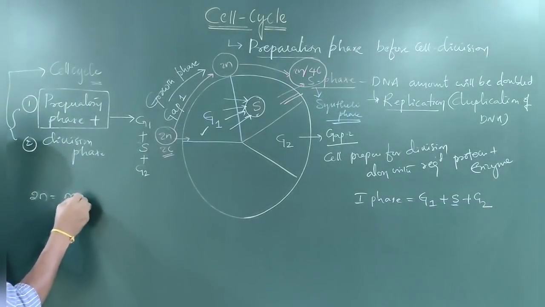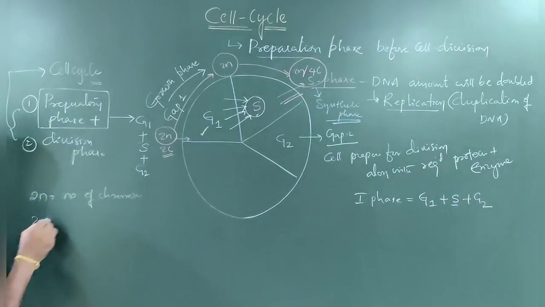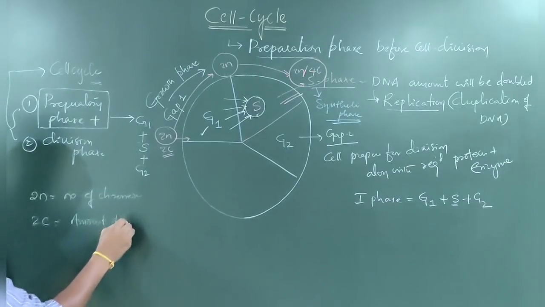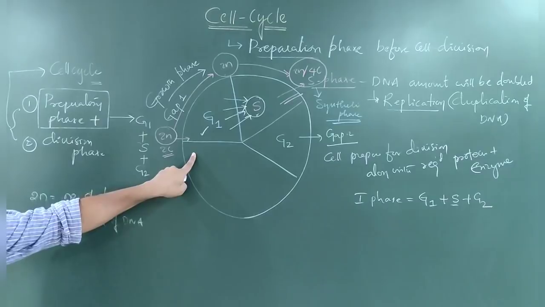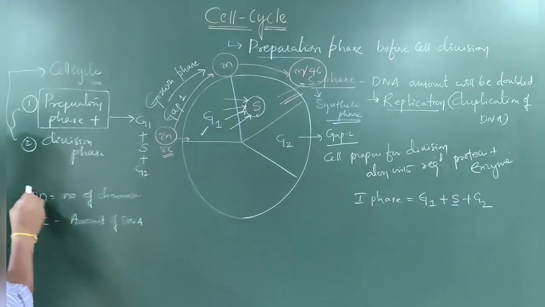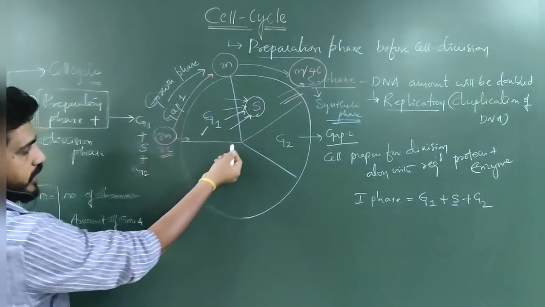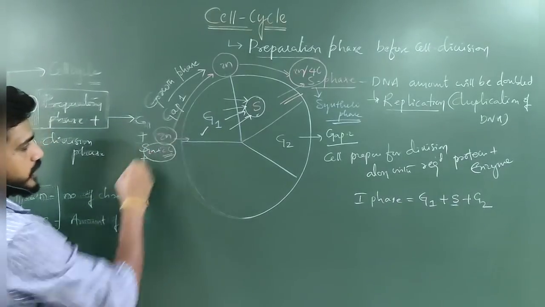2n is equal to the number of chromosomes. 2C is equal to the amount of DNA. When a cell is entering into G1, it is preparing itself for division. At that time the condition is 2n plus 2c. The condition of a cell which enters the cell division is 2n plus 2c.